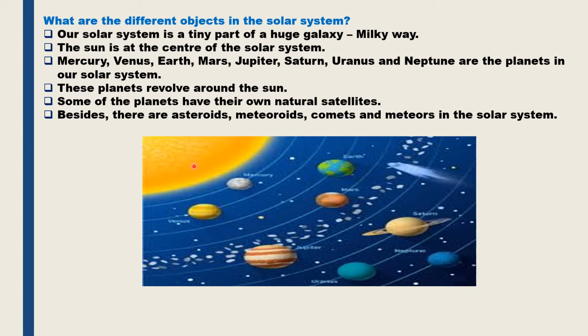Then there are 8 planets which revolve around the sun, and you know those planets: Mercury, Venus, Earth, Mars, Jupiter, Saturn, Uranus and Neptune. Some of the planets have their own satellites. Besides the sun, which is a star, the 8 planets, satellites of certain planets, there are asteroids, meteoroids, comets and meteors in the solar system.